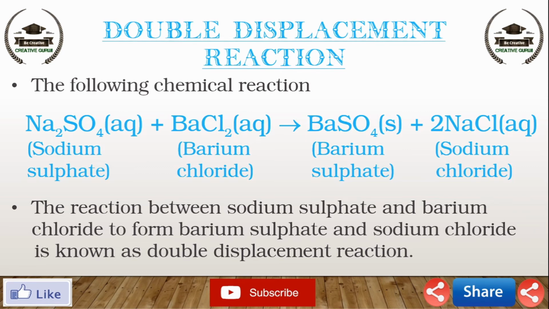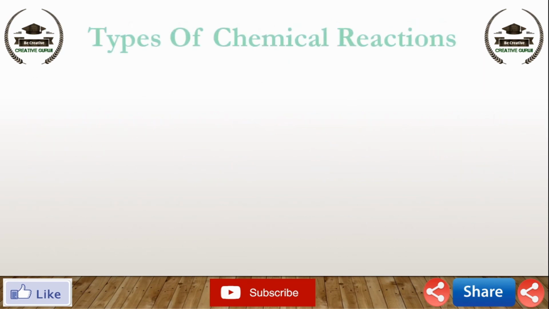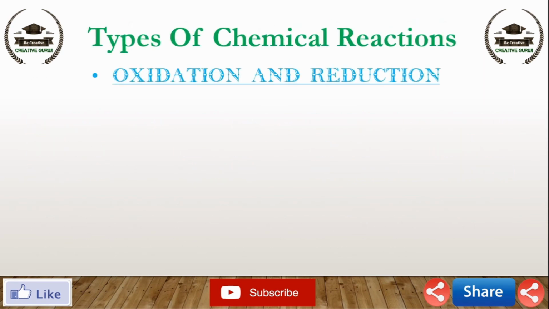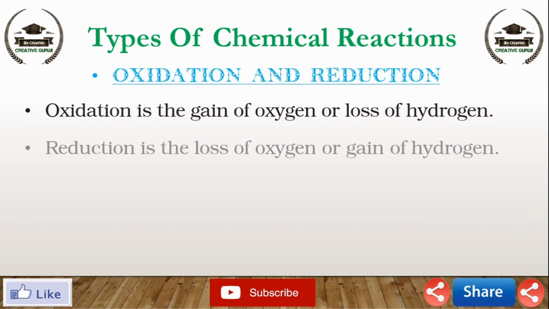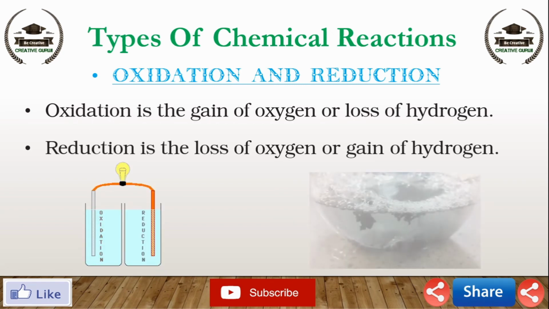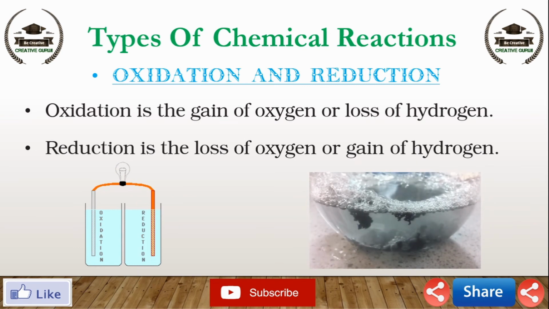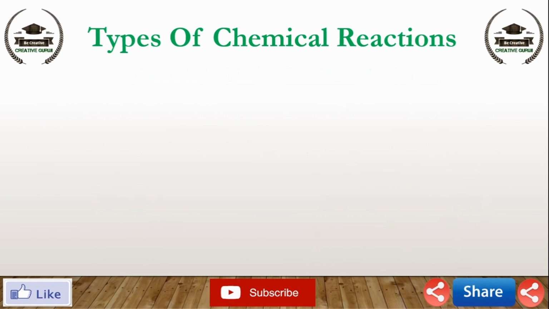The next, and last, type of chemical reaction is oxidation and reduction. This reaction involves the gain or loss of oxygen or hydrogen by substances. Oxidation is the gain of oxygen or loss of hydrogen, and reduction is the loss of oxygen or gain of hydrogen. Now we will clear the concept of oxidation and reduction by taking some examples.